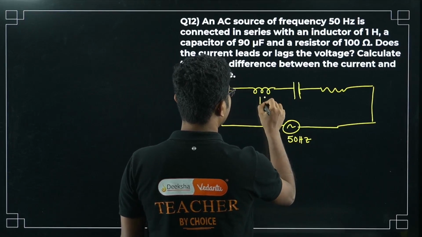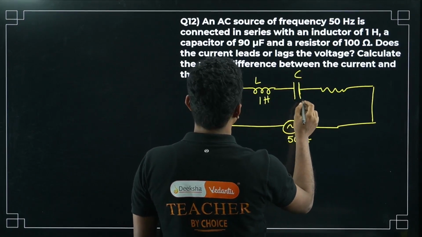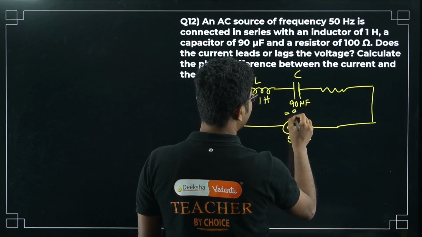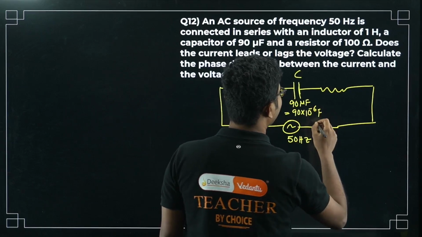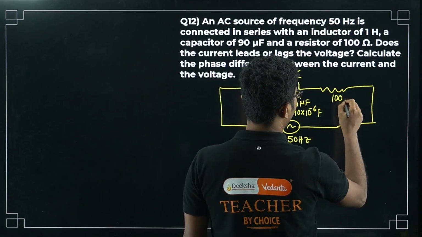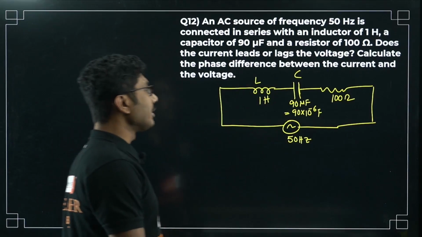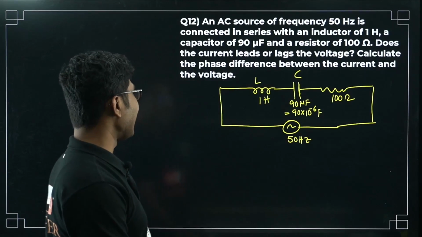Okay, 1 Henry is the L. C is 90 microfarad. 90 microfarad means what? 90 into 10 to the power of minus 6 farad, and resistance of 100 ohm. Okay. Does the current lead or lag the voltage? Calculate the phase difference between the current and the voltage.